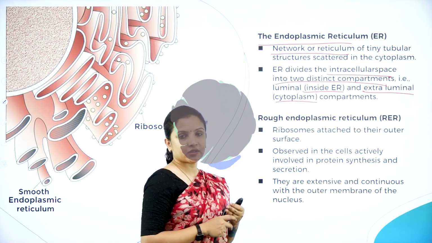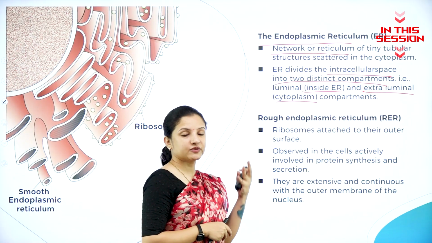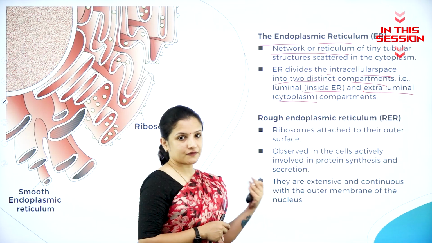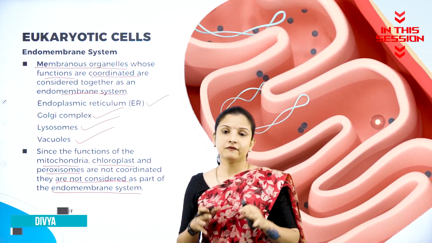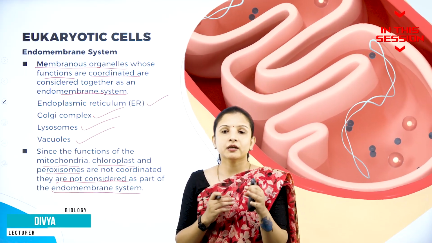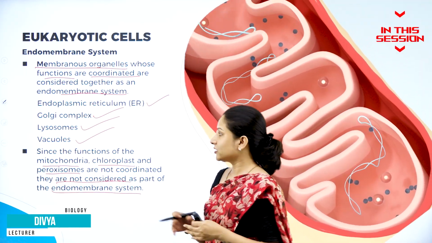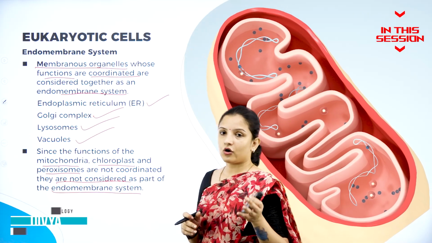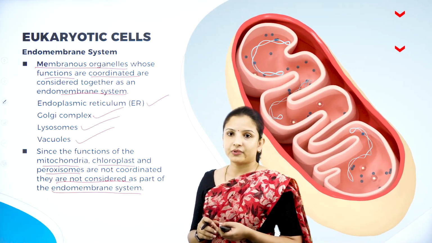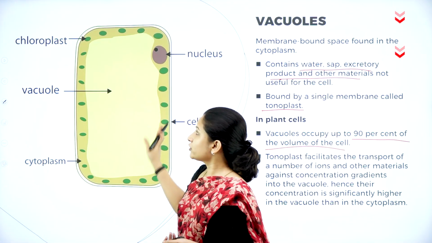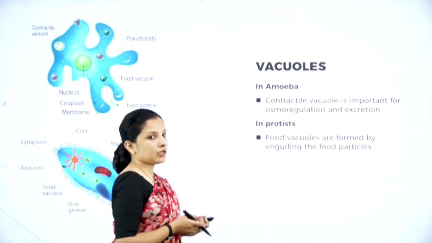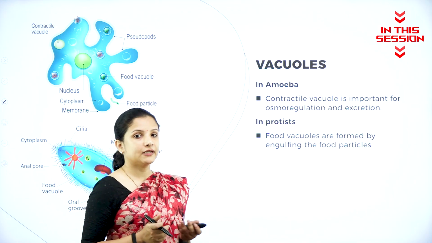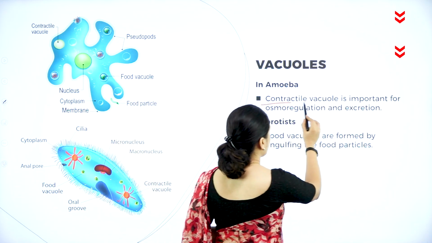The endoplasmic reticulum is usually of two types depending on the presence and the absence of the ribosomes. There are some organelles which function individually. They do not coordinate with one another. So such organelles are called the non-endomembrane system. Major portion of the space inside a plant cell is occupied by the vacuole. In amoeba, the vacuoles that are present are called the contractile vacuole.